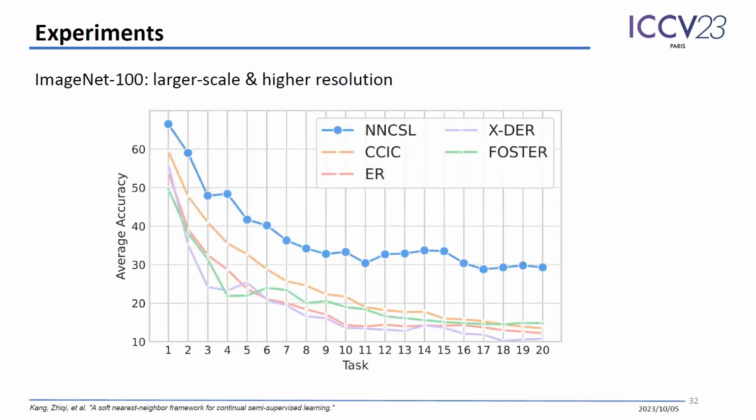In the end, the figure follows the same spirit as the last one, but with a 20-task setting on ImageNet 100. We can see that our method outperforms existing works by a large margin.